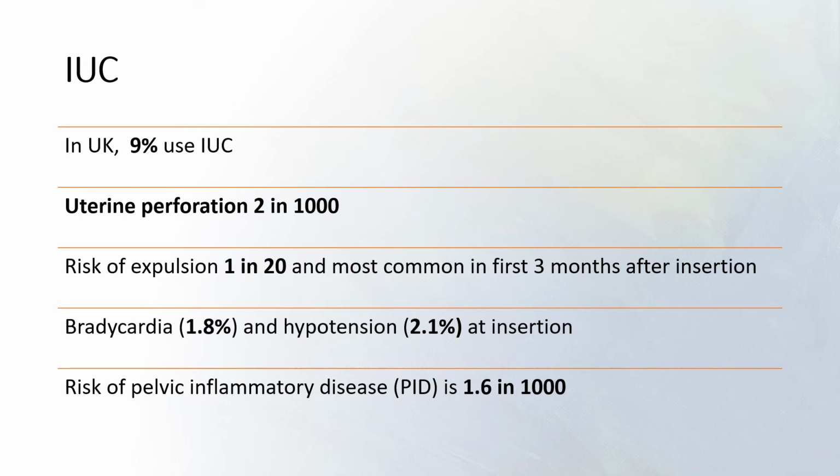For intrauterine contraception in the UK, there's 9% use. Uterine perforation can happen during insertion, and the risk is 2 in 1,000. Risk of expulsion is 1 in 20, and is most common in the first 3 months after insertion. A small number of people can have bradycardia, which is 1.8%, and hypotension, which is 2.1%, at insertion. Risk of pelvic inflammatory disease, PID, is 1.6 in 1,000.